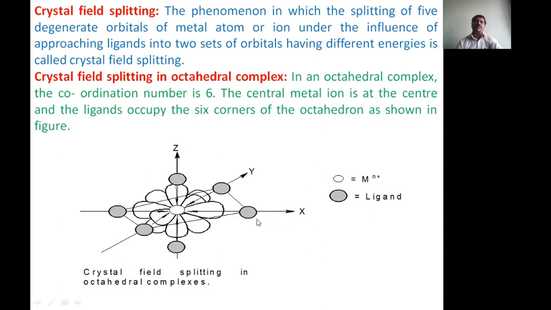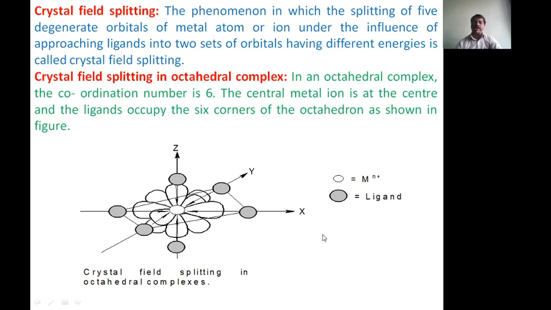Then you have to approach 6 ligands, because the coordination number of the octahedral complex is 6 and 6 ligands surround the central metal atom. Therefore, you have to approach the ligands along the axes. The axis is very important: along the x-axis, y-axis and z-axis, these are the 6 ligands we are approaching. You know that the eg orbitals are present on the axes, and the t2g orbitals are present in between the axes. Here they are present, the t2g orbitals.